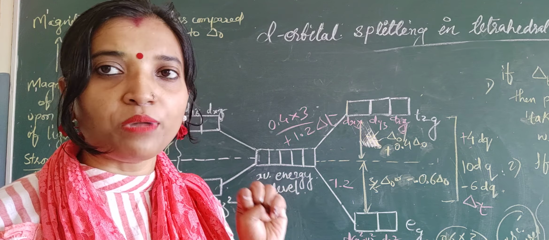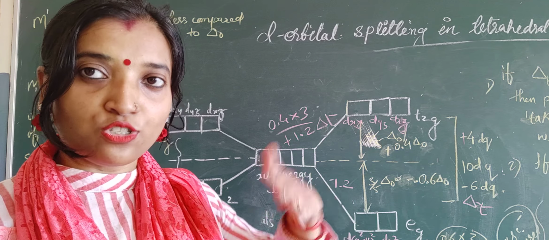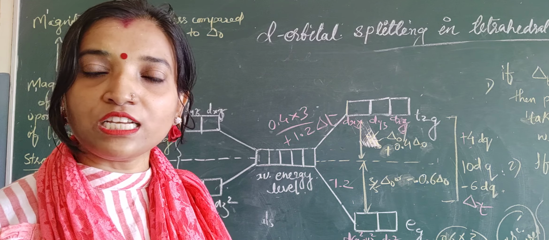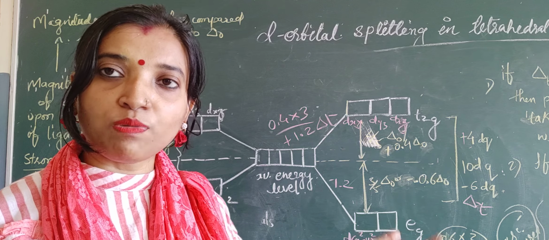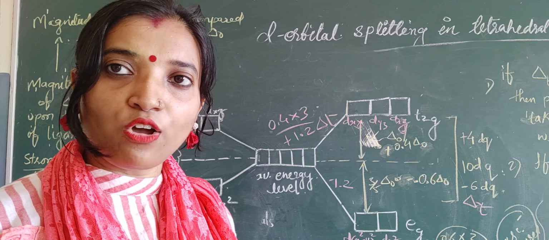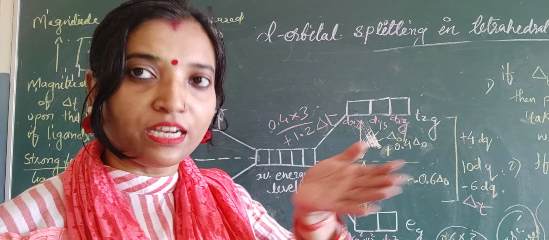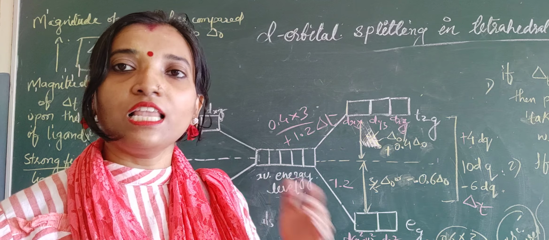In octahedral complexes 6 ligands were there. Understood? So the splitting energy will be more in octahedral complexes in comparison to the splitting energy of tetrahedral complexes. Understood? The more ligands, the greater the effect; 4 ligands will have less effect. Of course, splitting will be there, but it will be less.